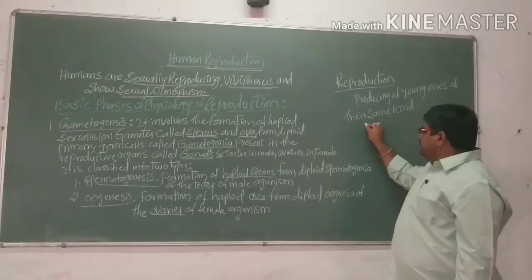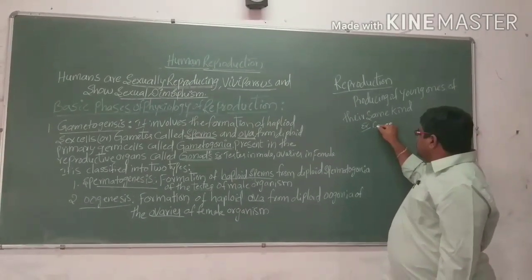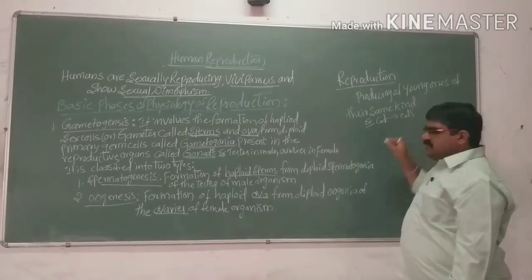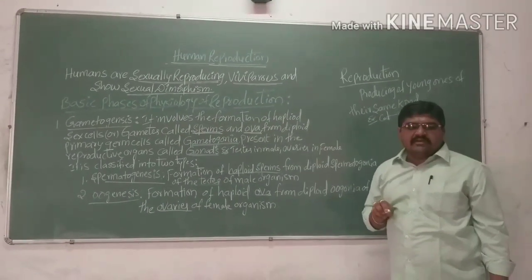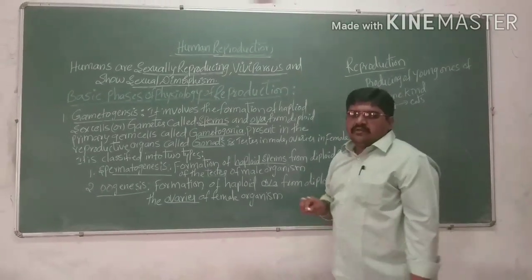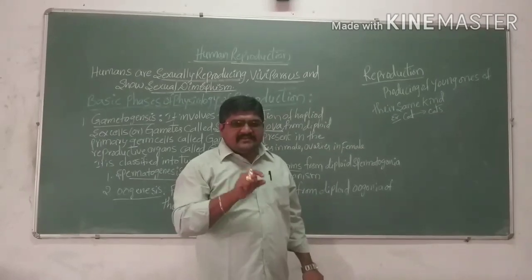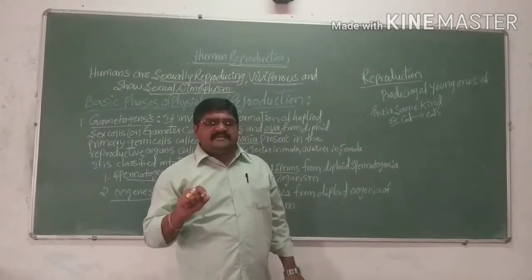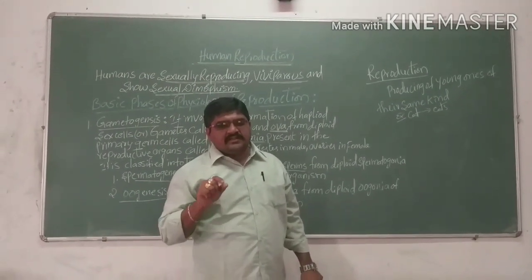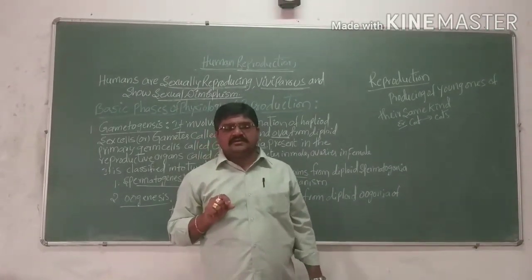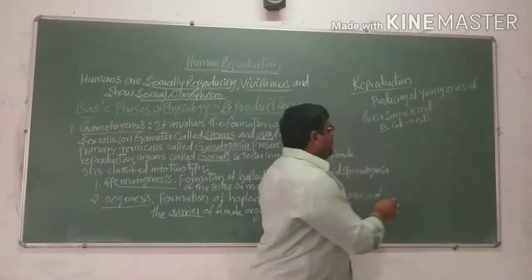For example, a cat will produce cats, dogs will produce dogs. Likewise, humans will produce humans only. So when the same type of species are producing, we can say it is reproduction. Here the same kind is very important.